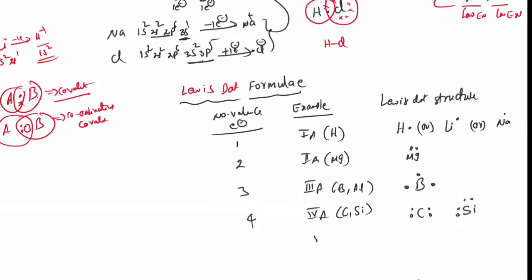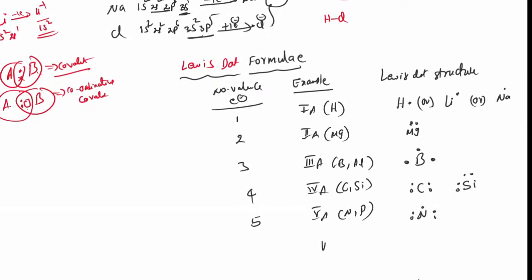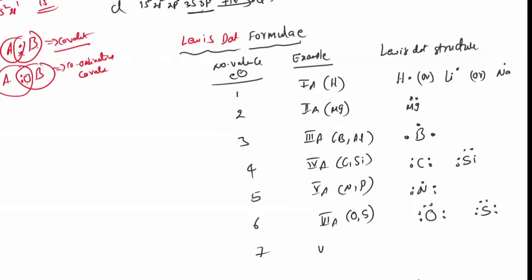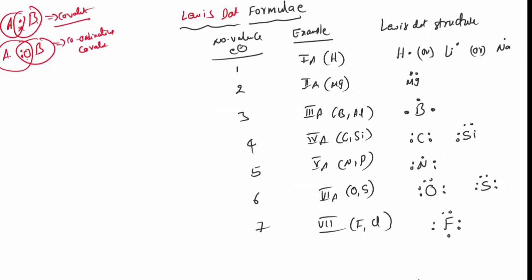Now the fifth group elements, nitrogen, phosphorus, etc. How many valence electrons? 5. Next, sixth group elements, oxygen, sulfur, etc., each with 6. Now the seventh group elements, fluorine, chlorine, bromine. Fluorine has 7 electrons. They can be shown as paired or unpaired, no problem.